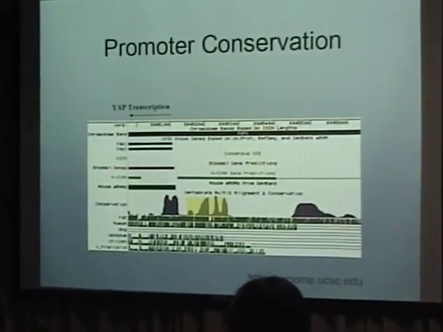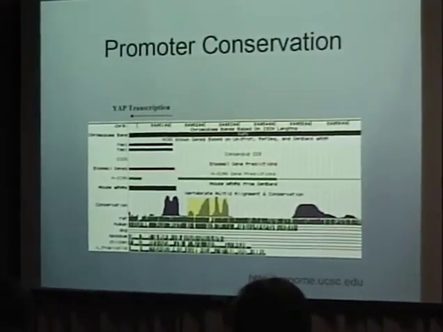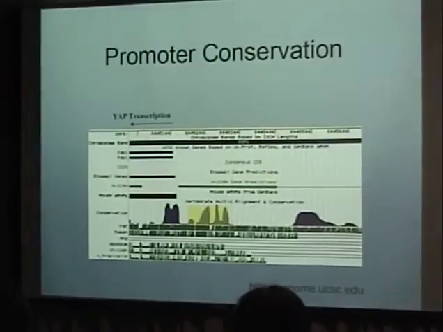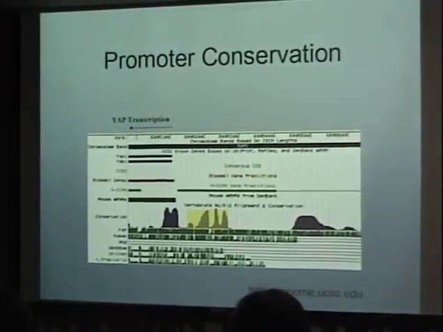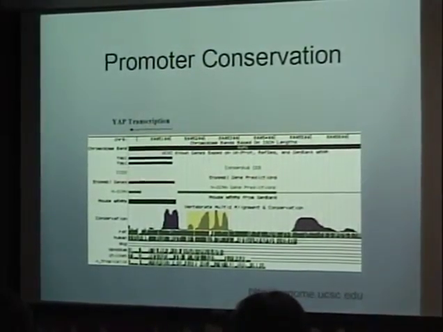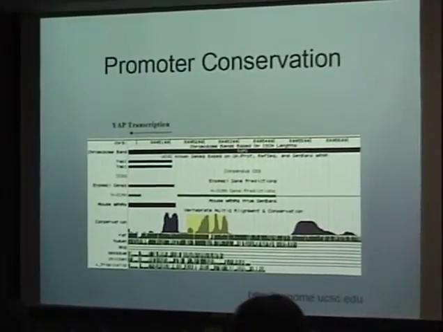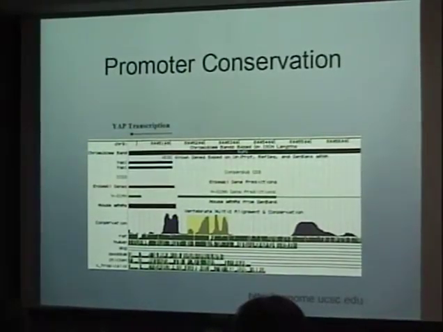So YAP actually does not contain a traditional TATA or CAAT box. So it suggests that it must contain one of the elements of a TATA-less promoter. When I did analysis of the promoter on an online database, I discovered that the region 150 base pairs upstream of the transcriptional start site is highly conserved across species. And thus, this is what I've been focusing on.